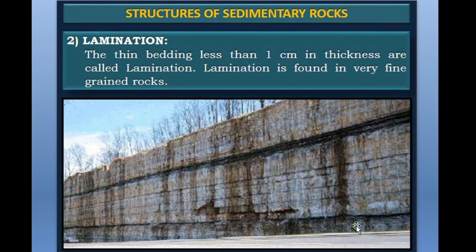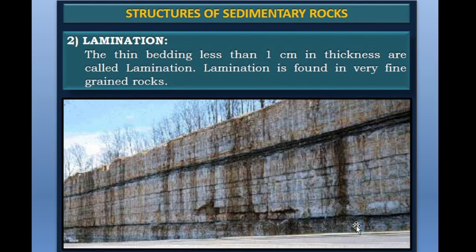So, it should be noted that lamination refers to the parallel arrangement of the minerals within the bed, whereas stratification refers to the succession of beds separated by the bedding planes. What is the difference between lamination and stratification?